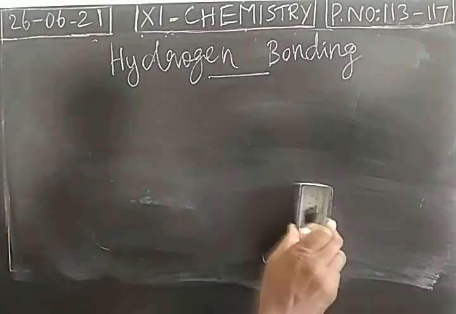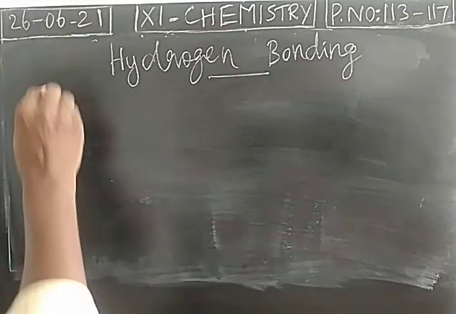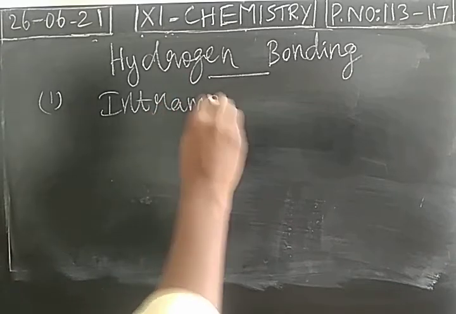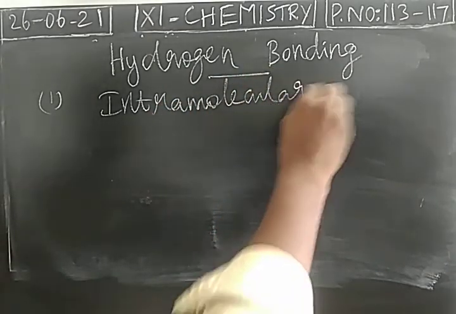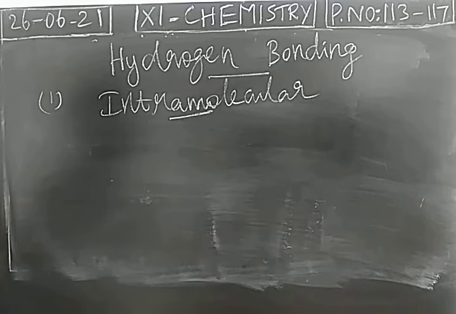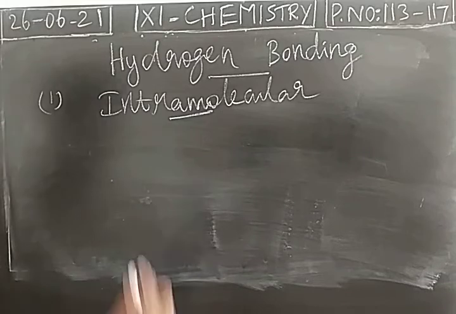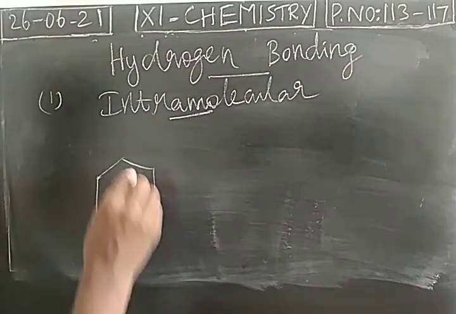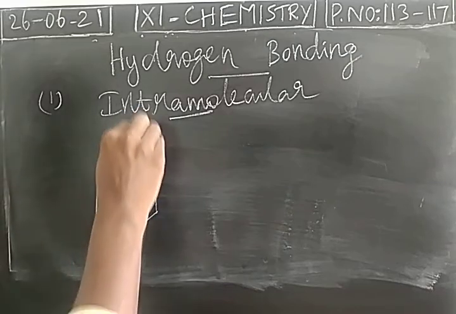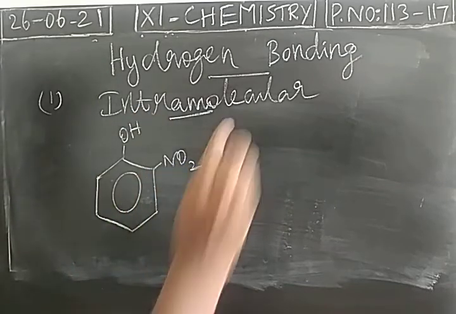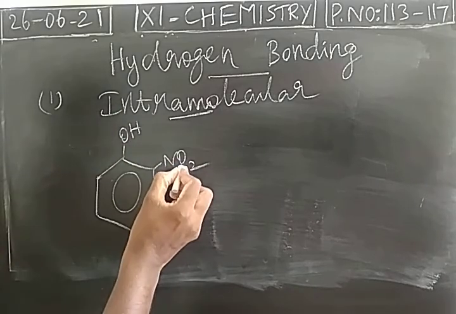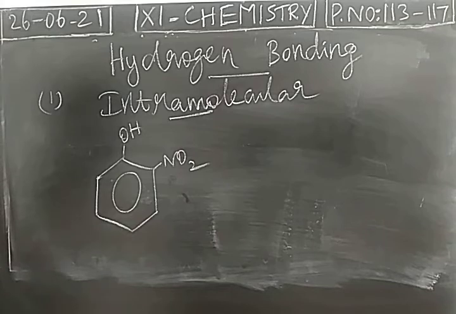Hydrogen bonding is of two types. Number one, intramolecular hydrogen bonding. Within a molecule, hydrogen bonding is possible. You can take orthonitrophenol. Oxygen is the heteroatom with more electronegativity.